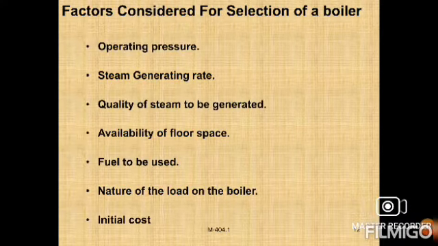Again, the factors we can consider for the selection of a boiler are: operating pressure, steam generating rate, quality of steam to be generated, availability of floor space, which type of fuel we are using, the nature of the load on the boiler, and the initial cost, how much initial cost is involved. These are the main considerations for selecting a boiler.